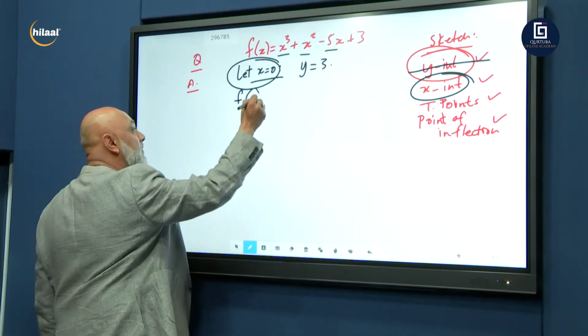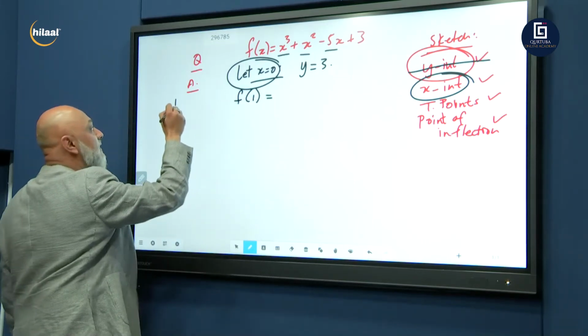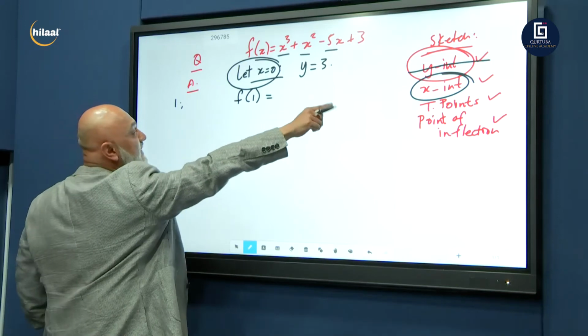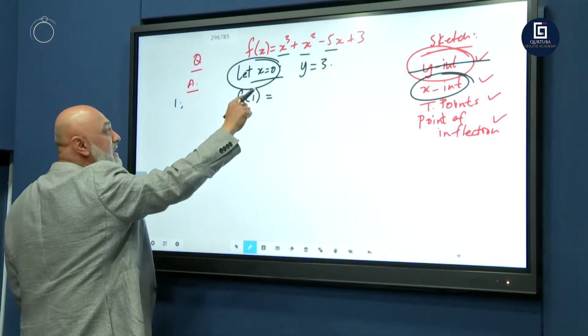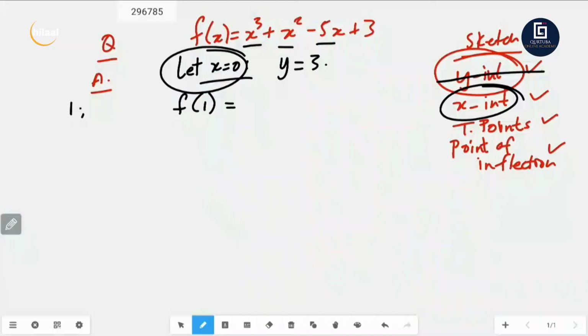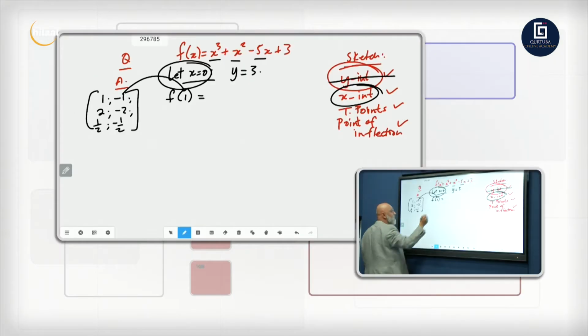We're going to try f of 1. You must get 0 as a remainder. If 1 doesn't work, then you'll try minus 1. If minus 1 doesn't work, try 2. If 2 doesn't work, try minus 2. If minus 2 doesn't work, try a half and minus a half. These are the most commonly used ones for the factor and remainder theorem.